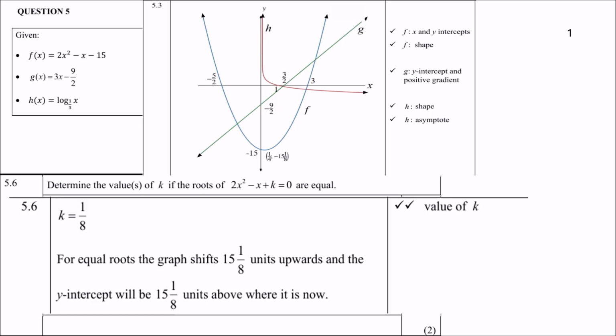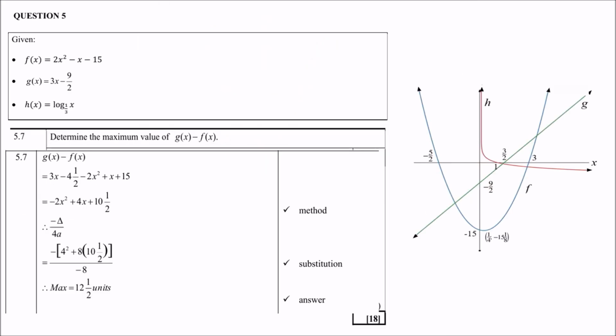The last question here, 5.7, determine the maximum value of the g of x minus the f of x. Now they want the maximum value, so you have to bear that in mind. But don't confuse this with calculus. So first find the g of x minus the f of x. Write it down. So it is a straight line minus a parabola. So it's 3x minus 4.5 minus (2x squared plus x plus 15). Remember, the signs must change of the quadratic equation. Then you get another quadratic equation: minus 2x squared plus 4x plus 10.5.